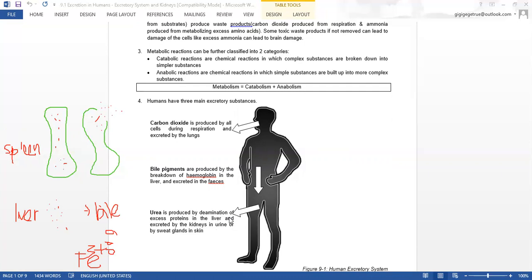Urea is produced when the liver converts excess amino acid into urea. So excess amino acids are part of your body. When they are converted into urea, it is considered an excretory product. Okay?